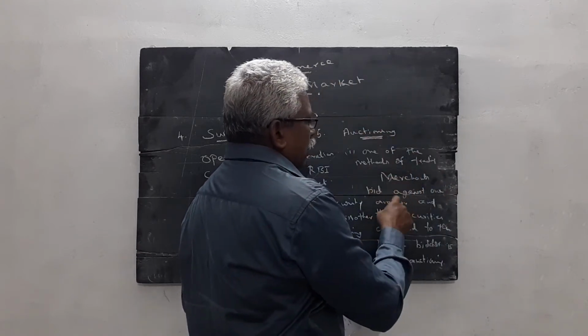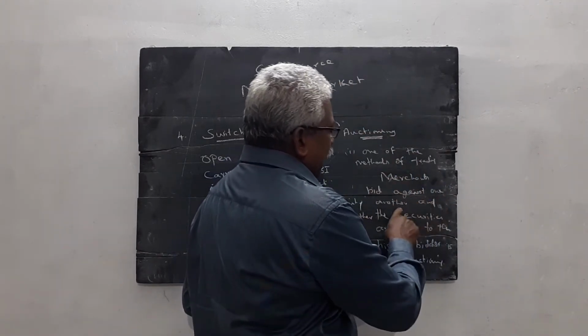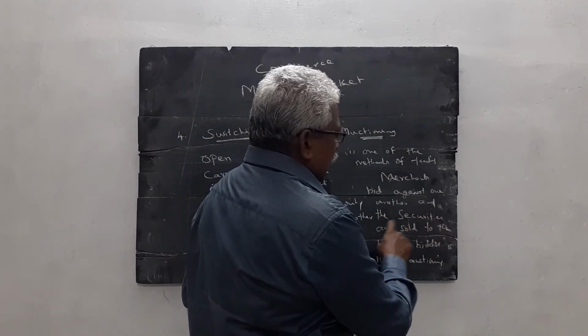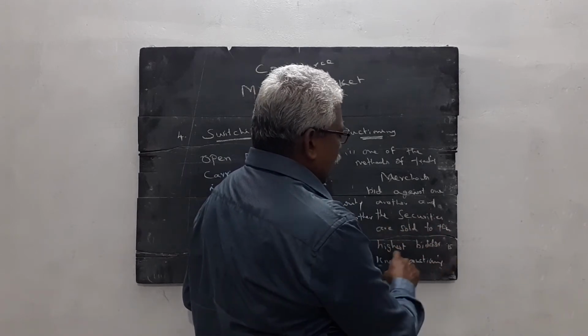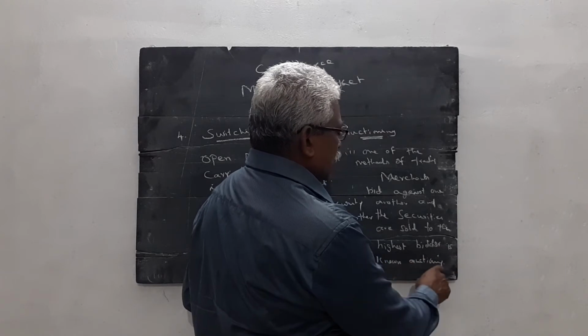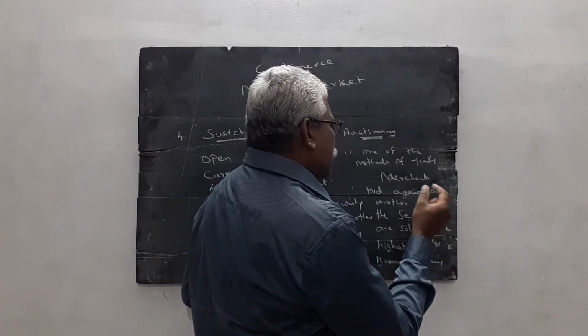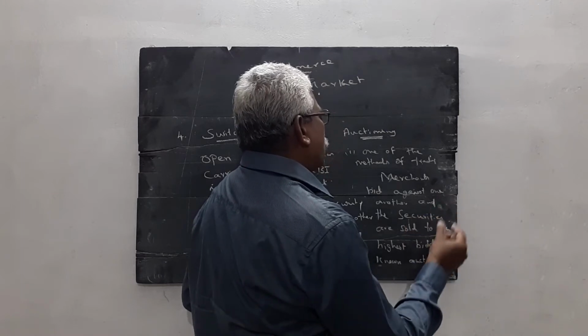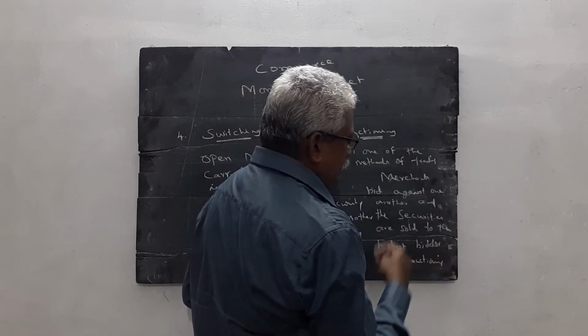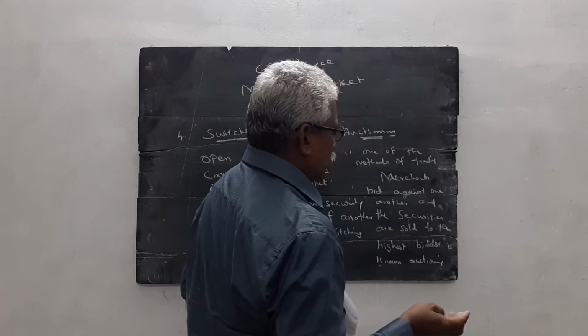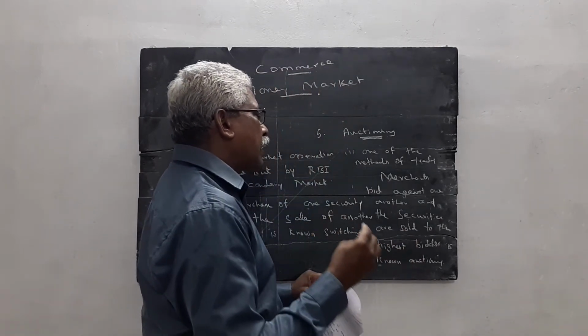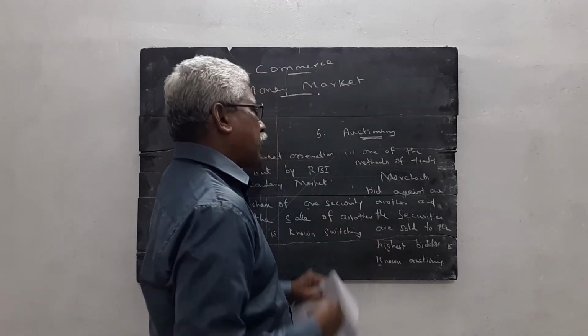The merchants bid against one another and the securities are sold to the highest bidder; this is known as actioning. In auction sales, the highest bidder is eligible to get the product. In normal auction sales also, the highest bidder gets the product.